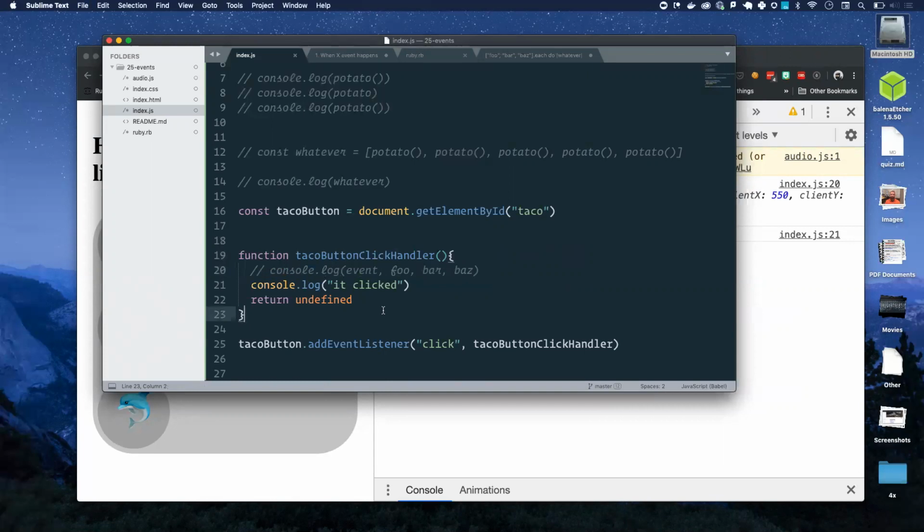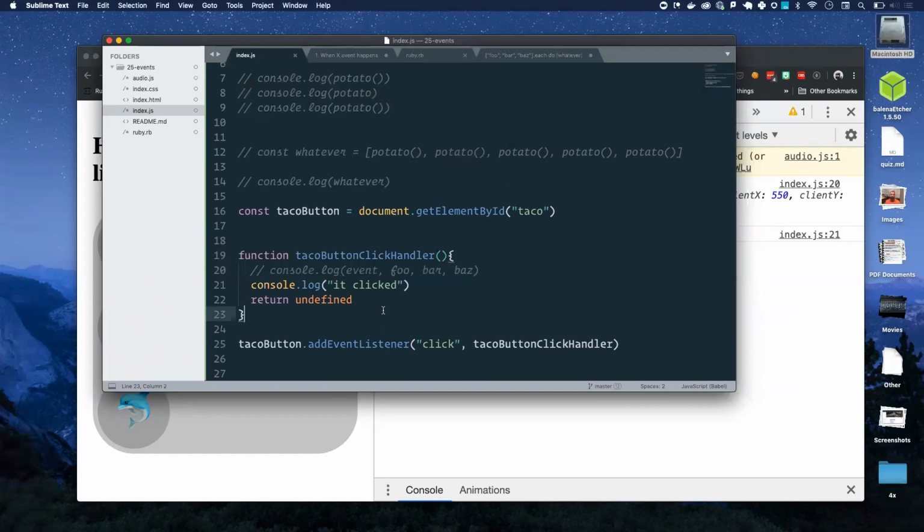Can I just go back and restate what I think I just learned? Please. That's great. So when we're using add event listener, the second argument is the callback, and we don't want to call the function inside of it as an argument.